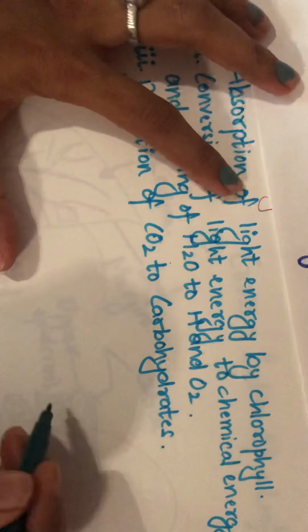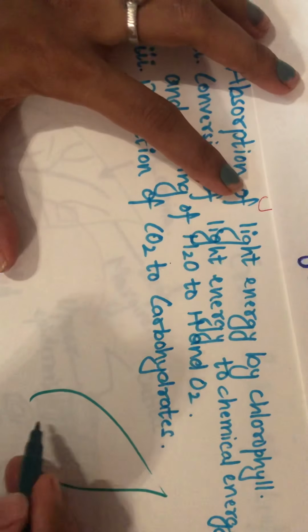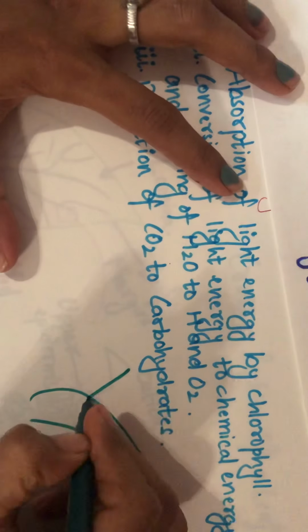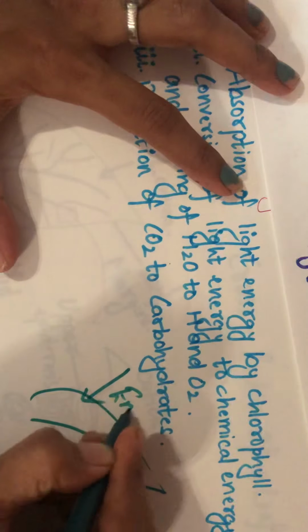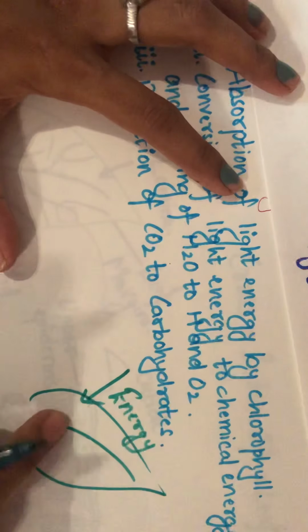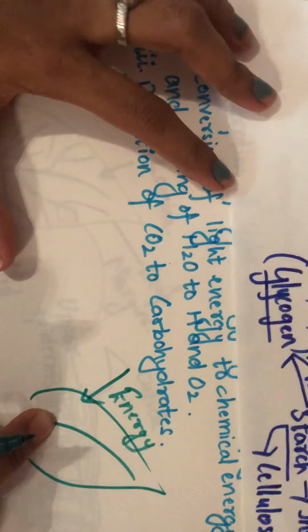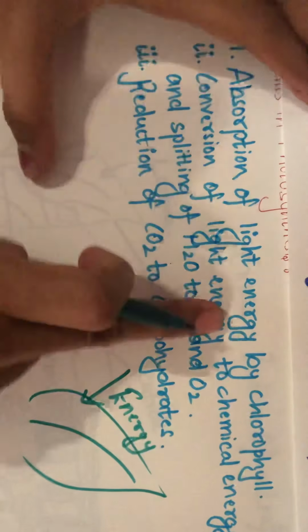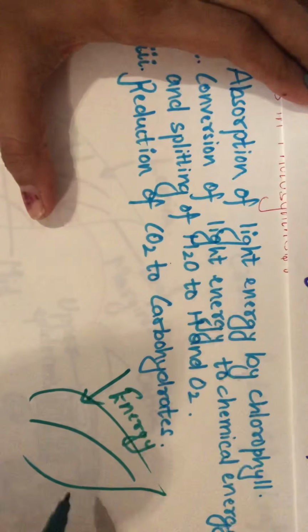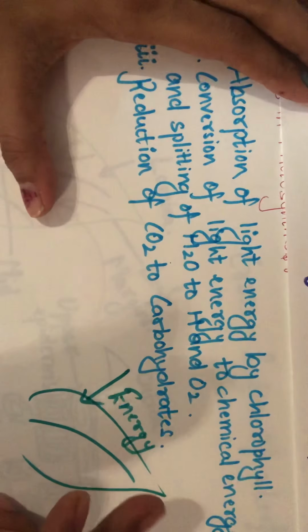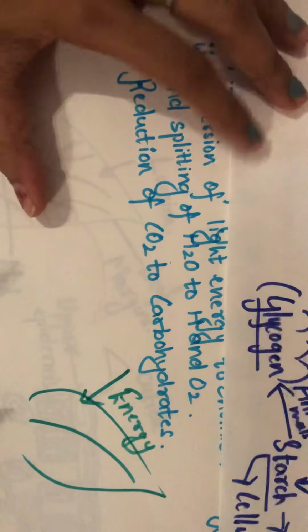That is, the green leaves will absorb the energy from the sun. Yes, that is the first step, that is absorption of the light energy by the plant cell. Now, talking about this chlorophyll, where is it basically present?